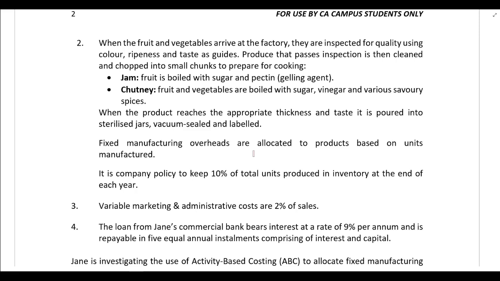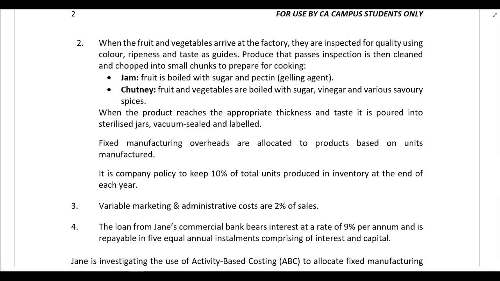And to cook chutney, fruit and vegetables are boiled with sugar, vinegar, and various savory spices. When the product reaches the appropriate thickness and taste, it is poured into sterilized jars, vacuum sealed, and labeled. All right, so we just have a bit of information over there relating to the production process so that you can understand how jam and chutney is produced.